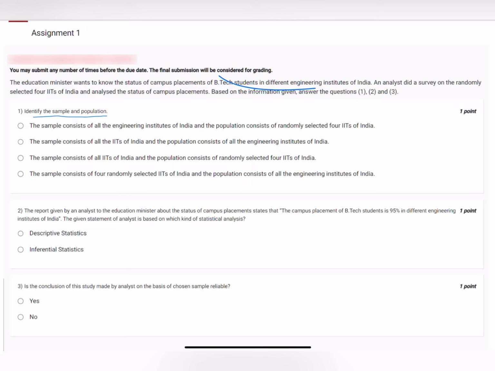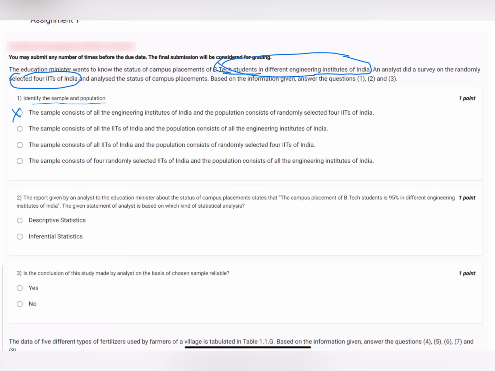The first option is the sample consists of all the engineering institutes of India and population consists of randomly selected. This cannot be the case as it violates our population and sample definition. The sample consists of IITs of India and the population consists of Engineering Institute of India. Here it's not talking about the 4 institutes, so this is also not the case. The third part, the sample consists of all IITs of India and population consists of randomly selected 4 IITs of India. This is not the case.